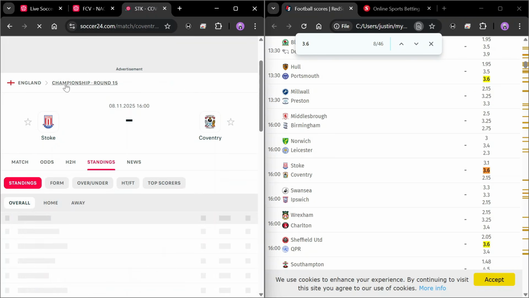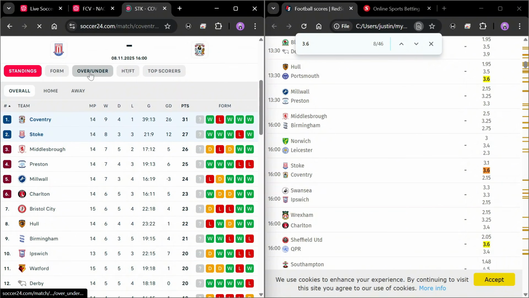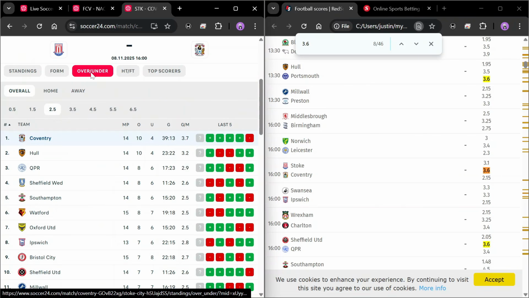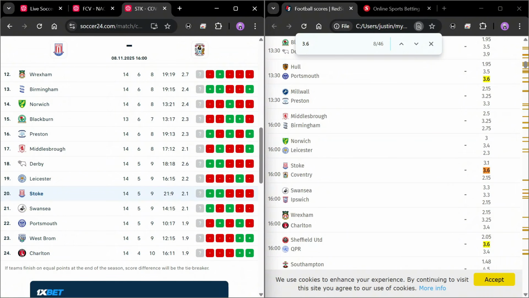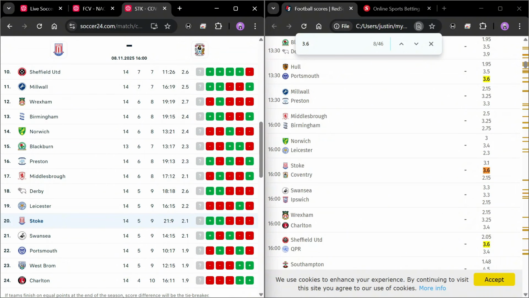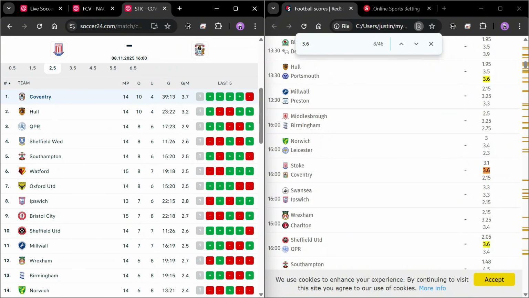This is the championship, and then we come over to the over and under section, and you can see from the goal margin, Coventry actually has 3.7, which is good, but Stoke has 2.1, which is not good. So if you watch my video on how to make analysis of over 2.5 goals, you already know from my previous video that this is not one of the kind of games that you can actually pick. And the goal margins that you should look for, I shared that with you as well on that video.